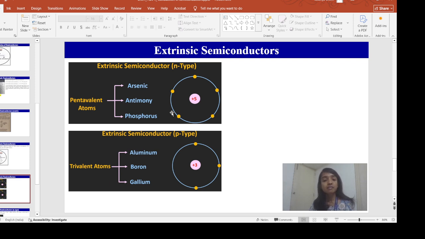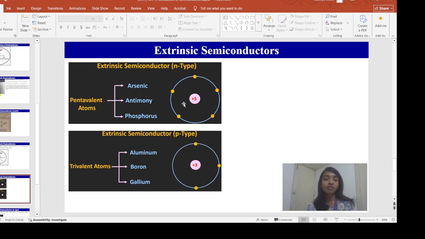Suppose I am doping silicon with phosphorus. Silicon has 4 valence electrons in its outermost shell, and phosphorus has 5 valence electrons in its outermost shell. So 4 covalent bonds will be created, using 4 out of the 5 electrons, and the fifth electron will be free.